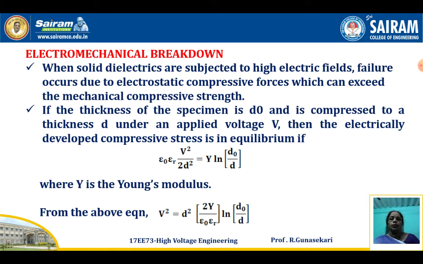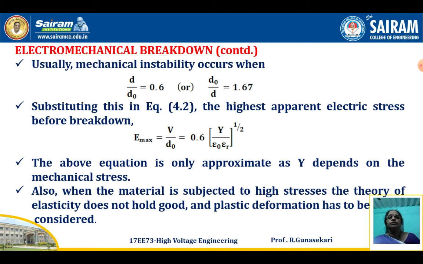From the above equation, V squared is equal to D squared into 2Y divided by epsilon naught epsilon r, natural logarithm of D naught divided by D. The mechanical instability occurs under this condition only, that is D by D0 equal to 0.6, or D0 by D equal to 1.6, where D0 is the thickness of the specimen and D is the compressed thickness.